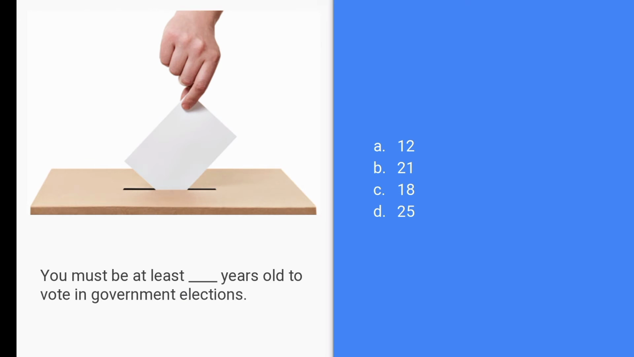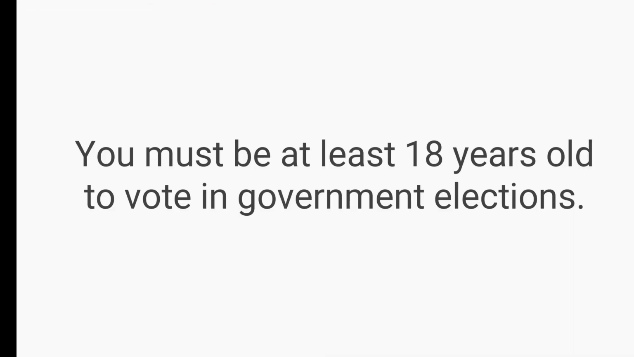Question: you must be at least blank years old to vote in government elections. A. 12, B. 21, C. 18, D. 25. The answer is 18. You must be at least 18 years old to vote in government elections.